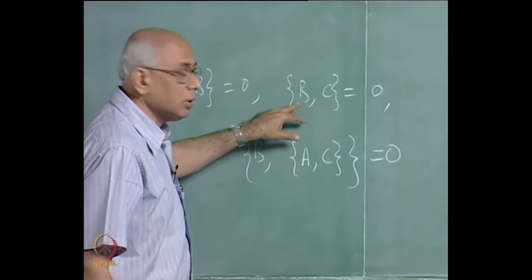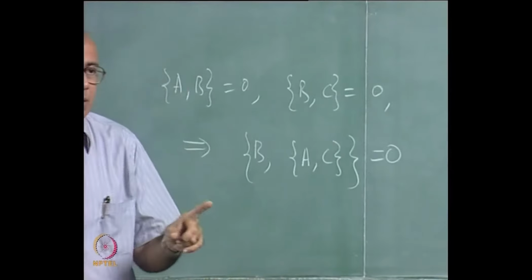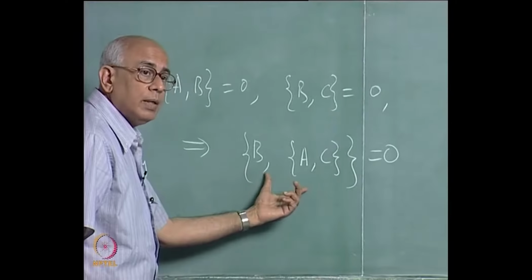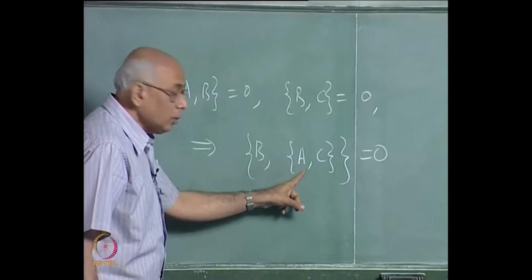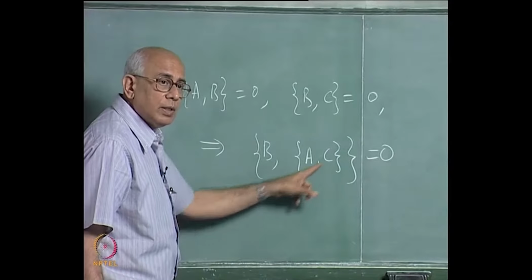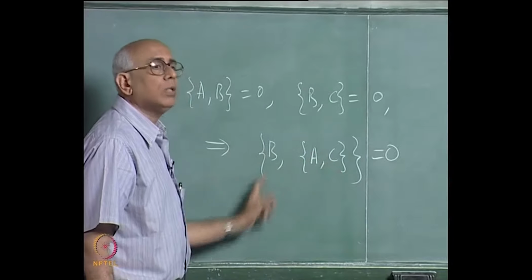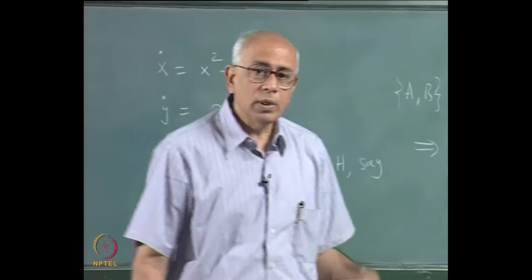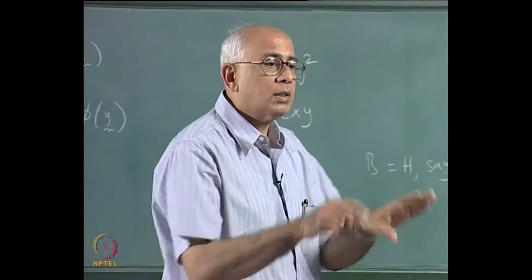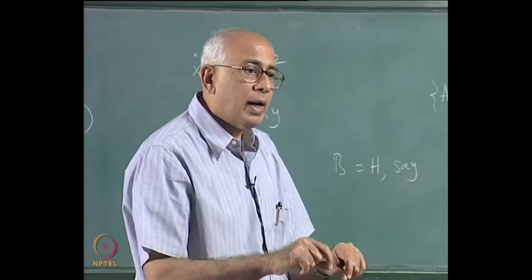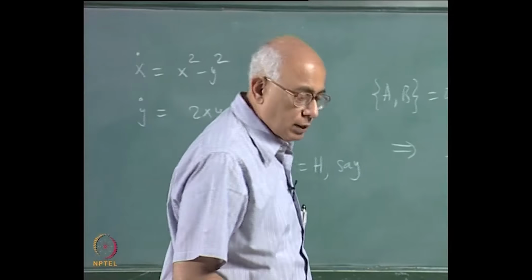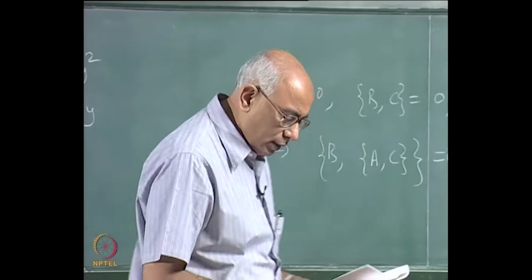Similarly C with the Hamiltonian equal to 0 implies that C is a constant of the motion, and then this statement implies that the Poisson bracket of A with C is also a constant of the motion. So what it implies is that in a Hamiltonian system, if you find two constants of the motion, their Poisson bracket, if it is not trivial, is also a constant of the motion. So it has a practical use in that instance.